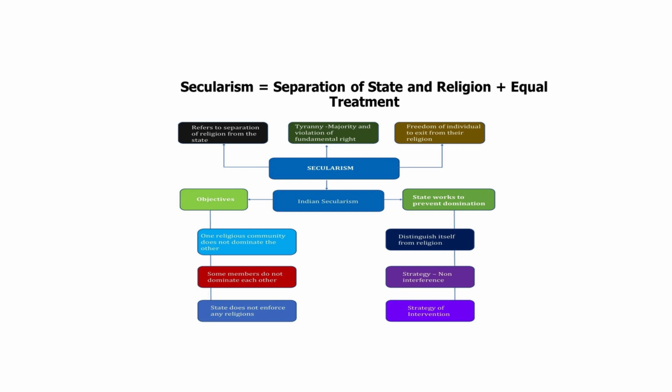State does not enforce any religion. The major idea of secularism is this, that the state will not enforce you to follow any certain religion. You can see this in Schengen states as well, in Europe. And also we see that the state works to prevent domination. So secularism is a way to prevent domination of any certain class, caste, or creed, and it distinguishes itself from